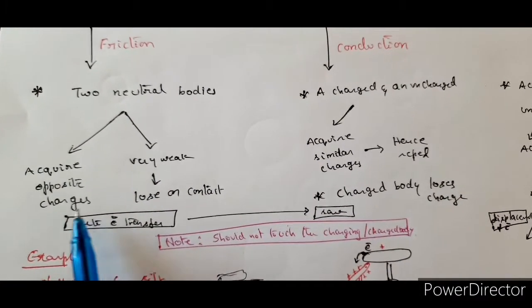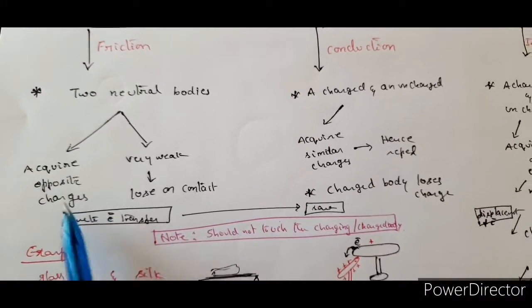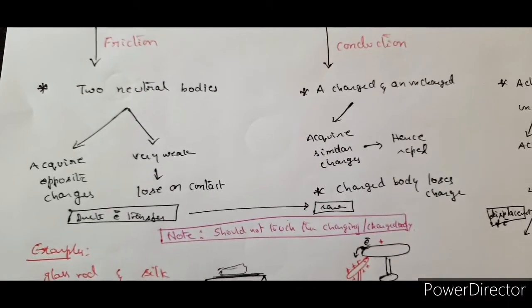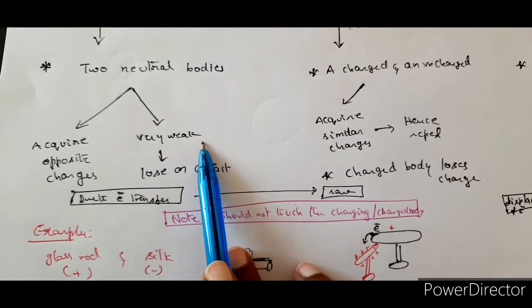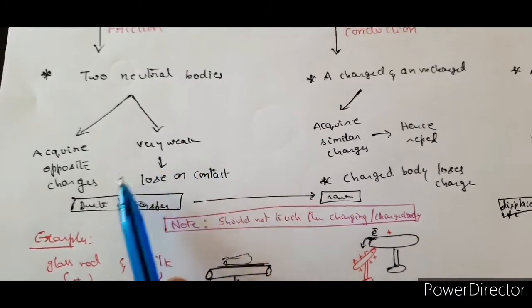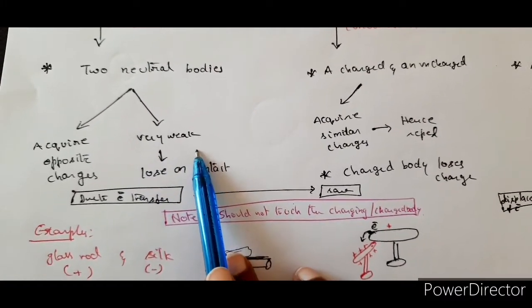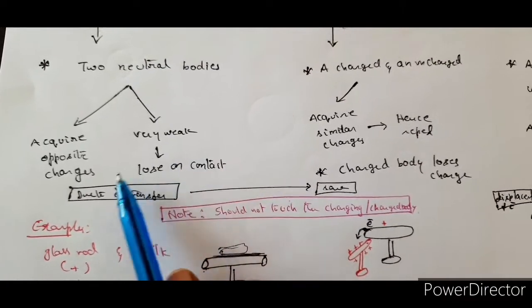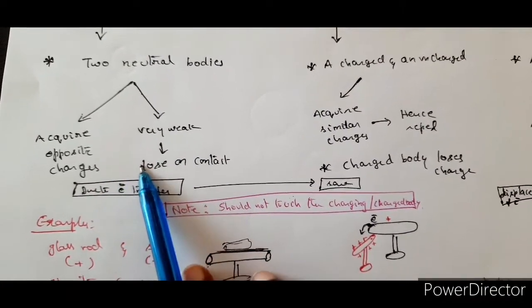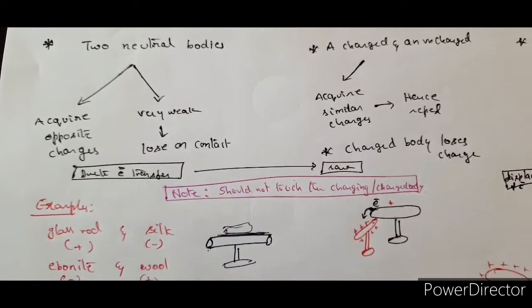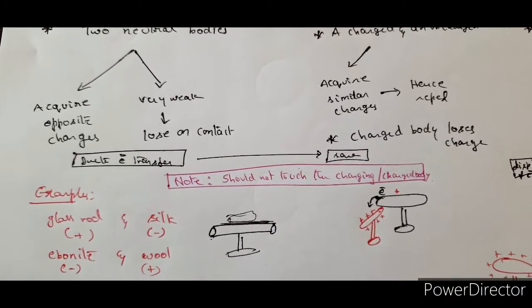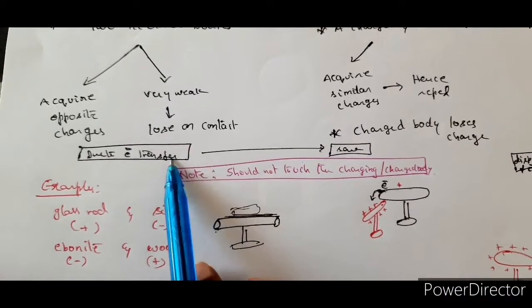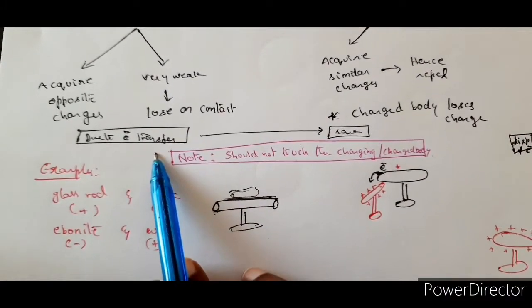That means both bodies acquire the same magnitude of charge. But this kind of electrification is very weak. The charges obtained are very weak, and as soon as those two are brought in contact, they lose the charge. This is basically how the charging takes place, due to electron transfer.